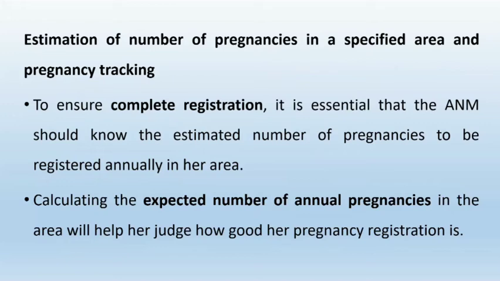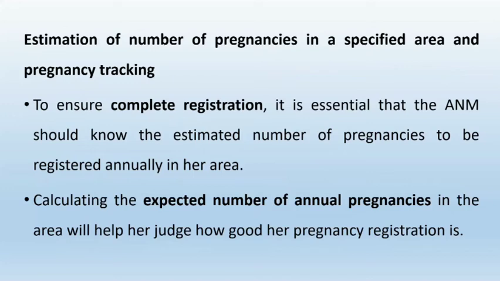Then, as we are studying preventive and social medicine, we should know the estimated number of pregnancies in a specified area and how it should be tracked and calculated.